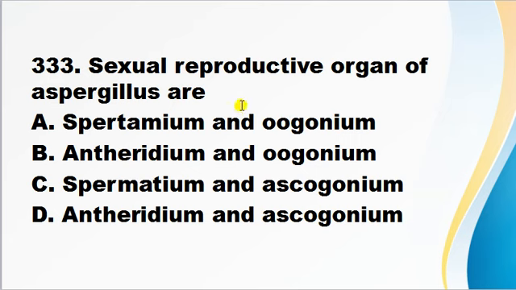Sexual reproduction organs of Aspergillus are spermatium and oogonium, antheridium and oogonium, spermatium and ascogonium, antheridium and ascogonium. Aspergillus is a fungus and its sexual reproductive organs are antheridium and ascogonium. Antheridium is a male sexual reproductive organ and ascogonium is a female reproductive organ. So correct answer is D.